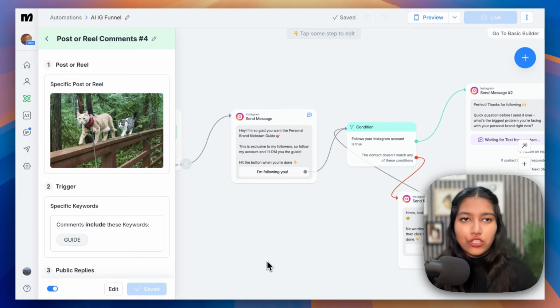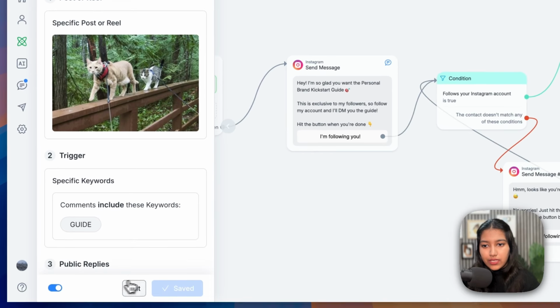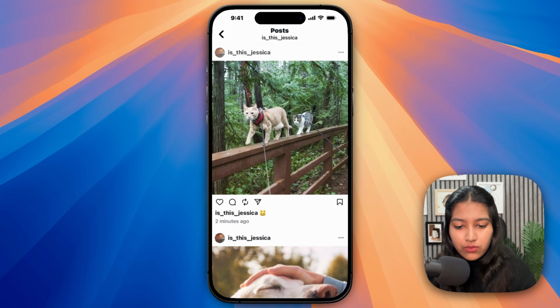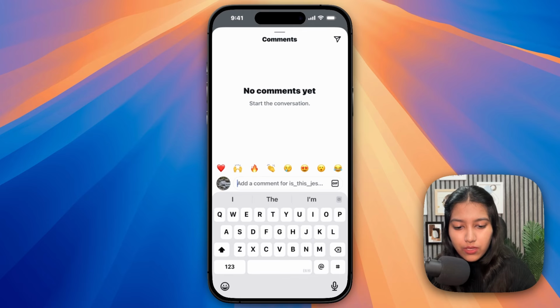So I hope you get the logic. One user per post. Okay, so let's make sure everything is correct. Yes, and now let's test it. Alright, so here's the other post I'm working with, and then let's type the same keyword, guide.